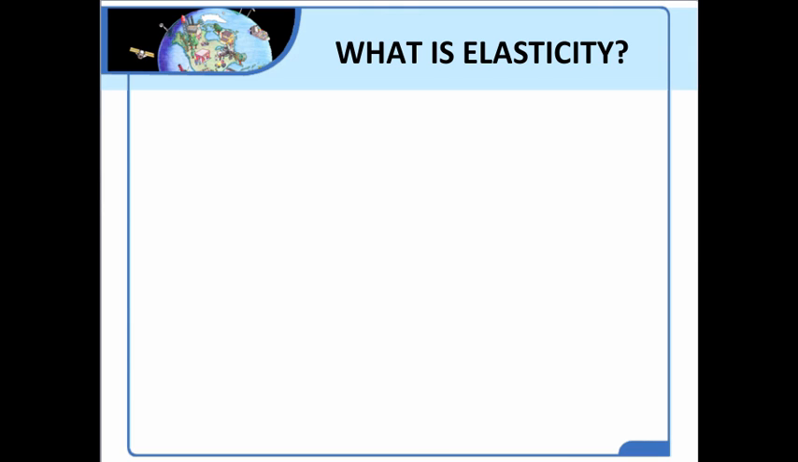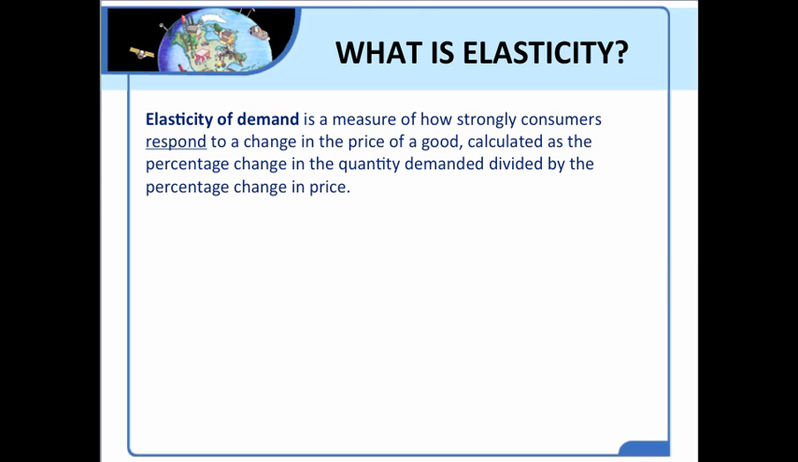The first question we have to ask is, well, what is elasticity all about? What does this actually mean? Elasticity of demand can be defined in this way. It's a measure of how strongly consumers respond to a change in the price of a good. And we calculate it in a mathematical way, using a formula. It's the percentage change in the quantity demanded divided by the percentage change in the price of the good. And so what we are doing is measuring responsiveness.